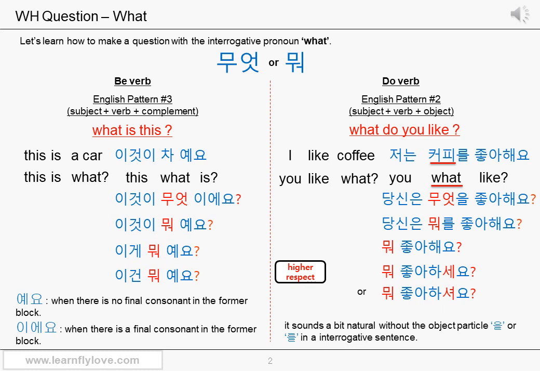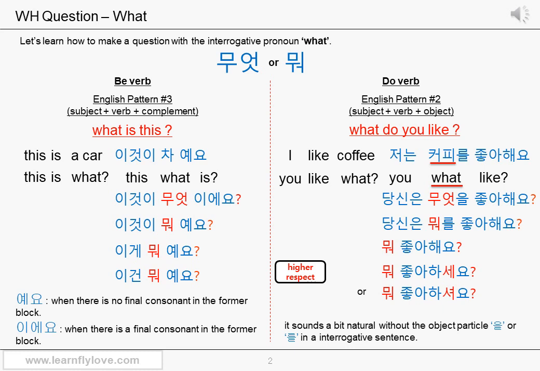Then how do we say this is a car? This is 이것 in Korean. Car is 차 in Korean. This, 이것, 이. The subject particle 이 is added. Why 이? Why not 은? Yes, you can use 은 too. It's just about a nuance.